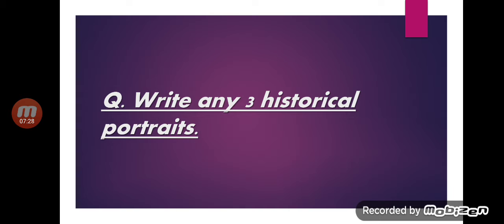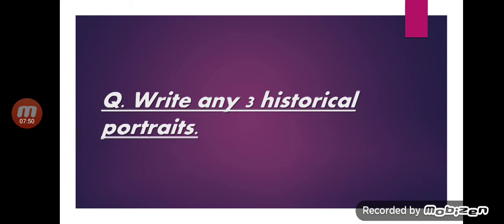Next, write any three historical personalities. Write any three historical personalities, children. There are so many, like Shah Jahan, Tipu Sultan, Guru Gobind Singh, Mirabai, Rani Lakshmi Bai, Shivaji. Out of them, you have to write any three.